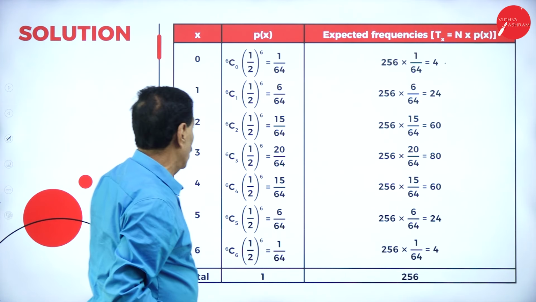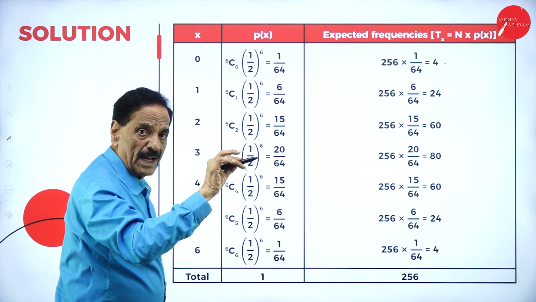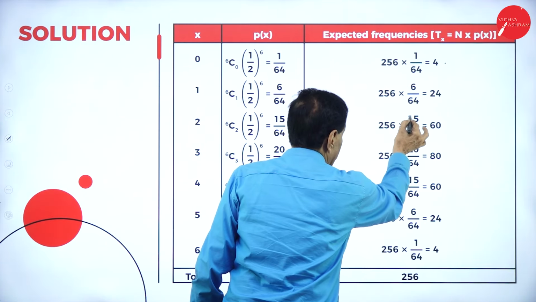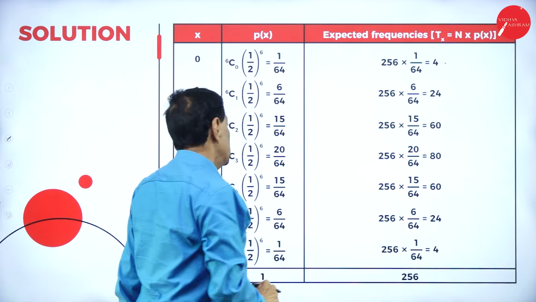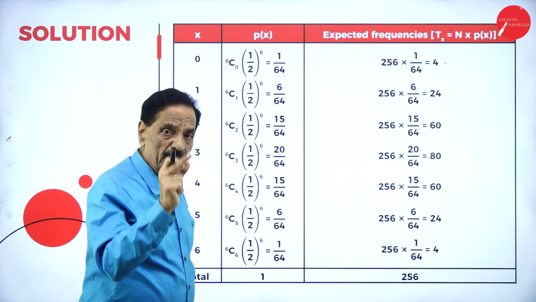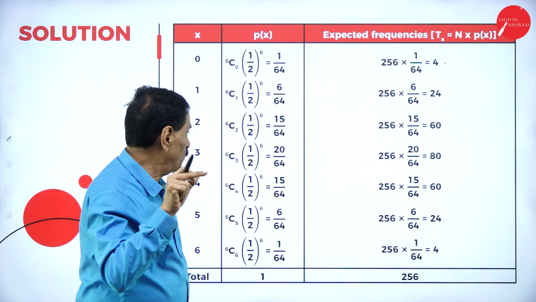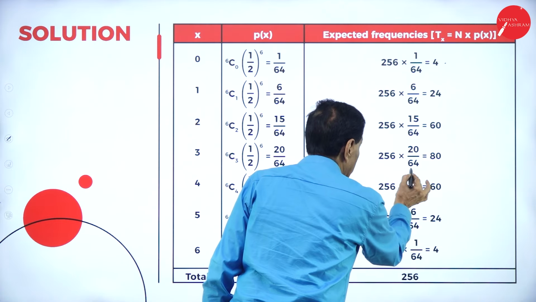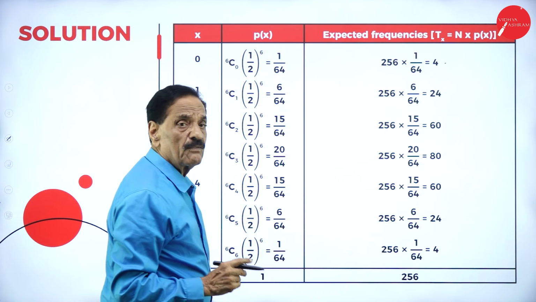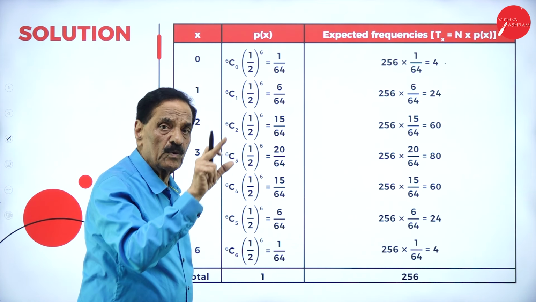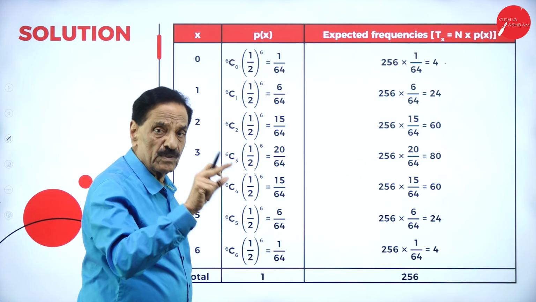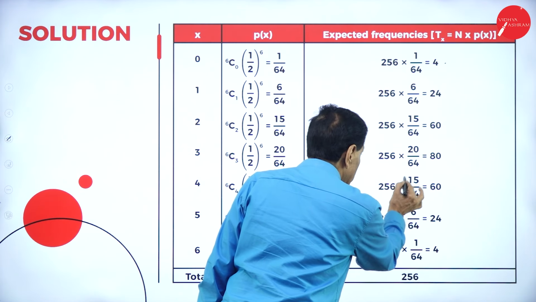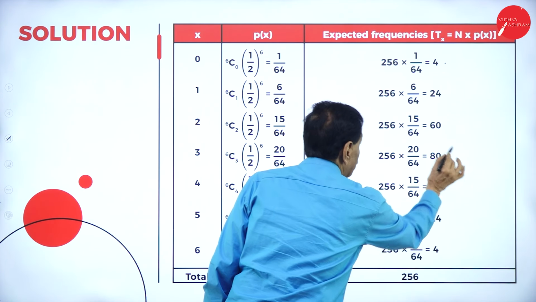6C2 means 6 into 5 divided by 2 into 1. It works out 15 divided by 64. 256 into 15 divided by 64 is 60. 6C3 means 6 into 5 into 4 divided by 3 into 2 into 1. It works out 20 divided by 64. 256 into 20 divided by 64 is 80. 6C4, 6 into 5 into 4 into 3 divided by 4 into 3 into 2 into 1. It works out 15 by 64. 256 into 15 by 64 is 60.